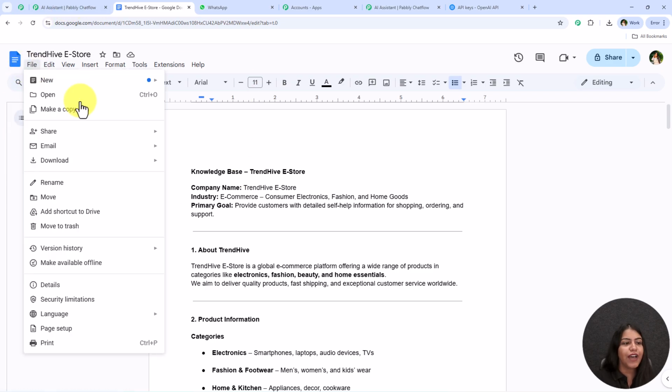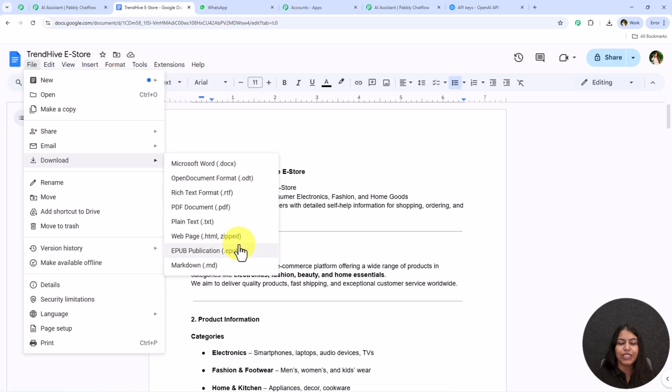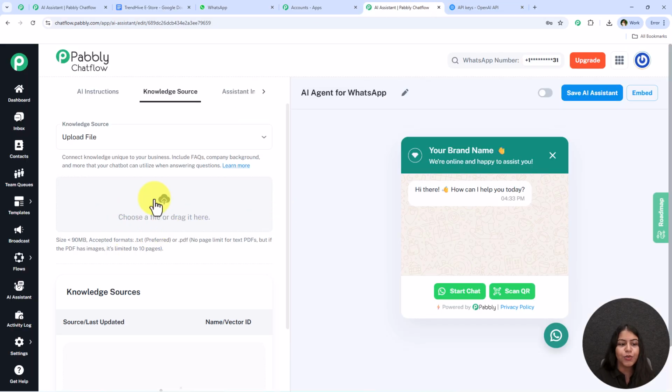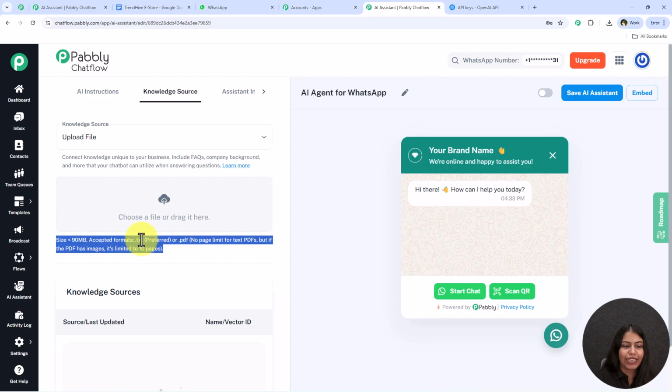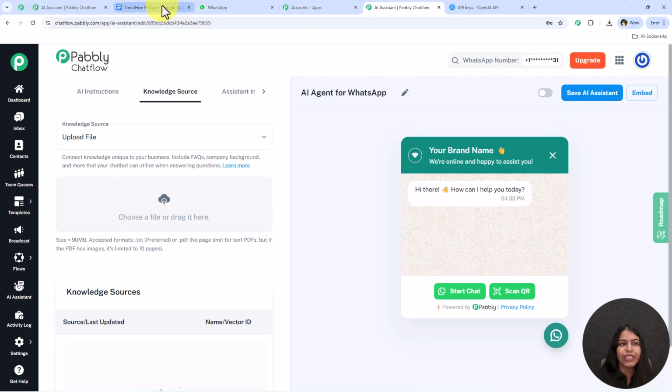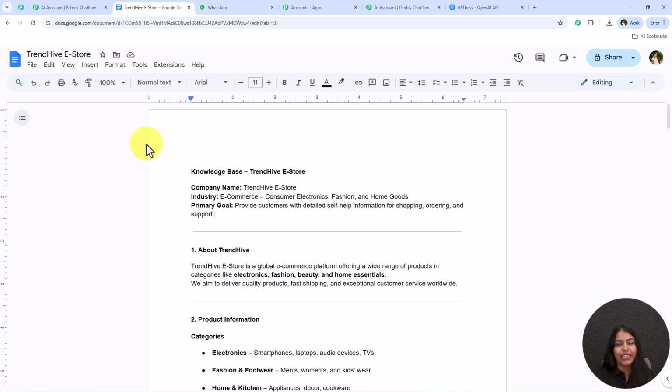have to go towards this file and then download, and you can simply download this in TXT format or PDF format. Both are supported, but I'll suggest that you download it in TXT format, because for PDF format there's no page limit for text PDF, but if the PDF has images the limit is up to 10 pages, and for TXT we don't have any limits, and TXT is also preferred. So I'll suggest you download this in TXT format. If you wish you can definitely do it in PDF too.